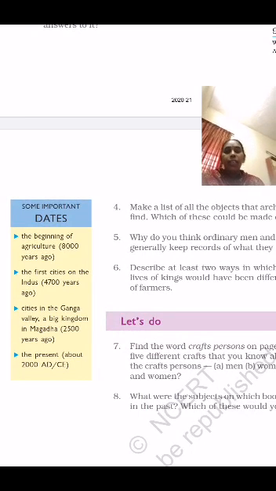So once again read the lesson, and along with this, the remaining lessons also you have to read.